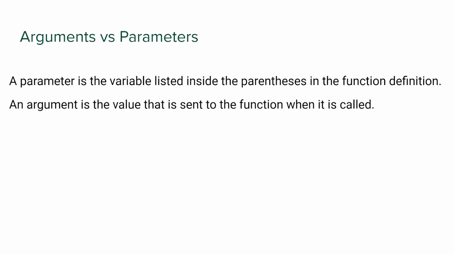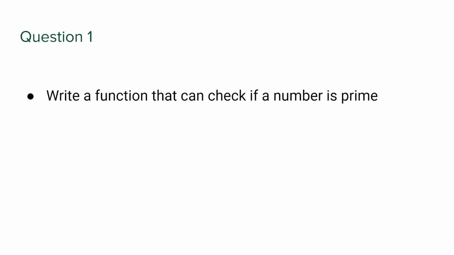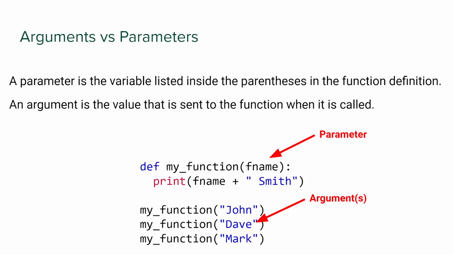So now for the moment we've been waiting for, or at least I've been waiting for, is the distinction between arguments and parameters. Okay, oops, gave you a sneak peek of the question. You didn't see that. So, arguments versus parameters. A parameter is the variable listed inside the parentheses in the function definition. And the argument is the value that is sent to a function when it's called.